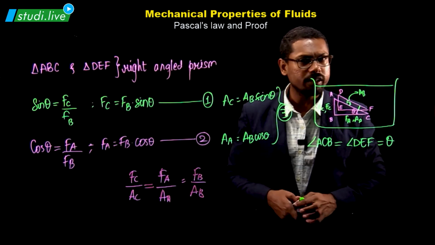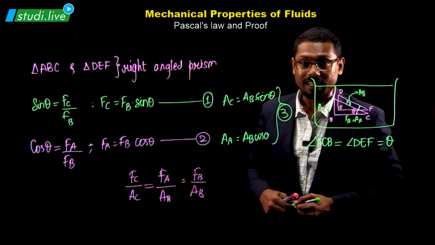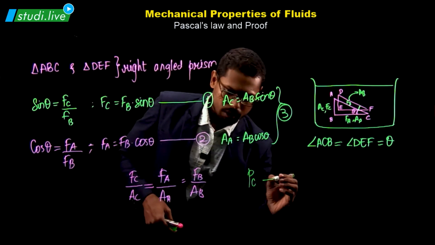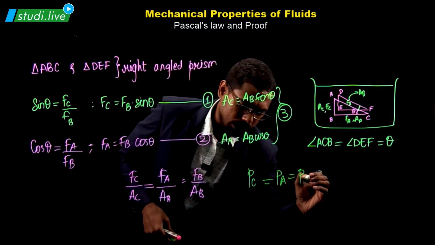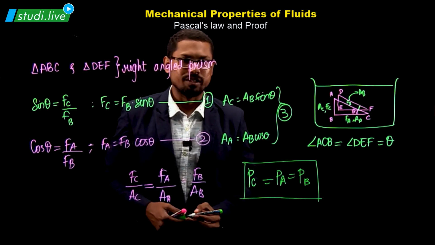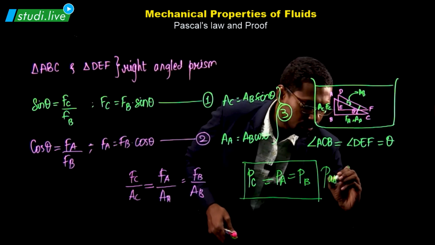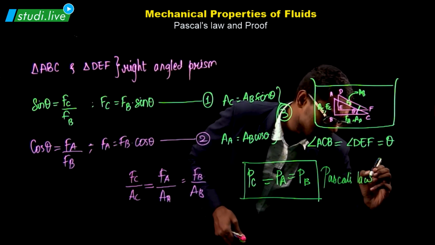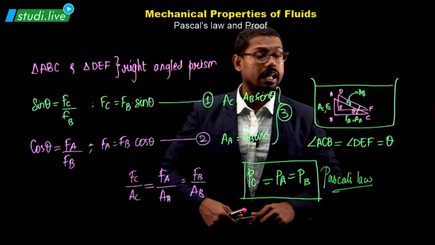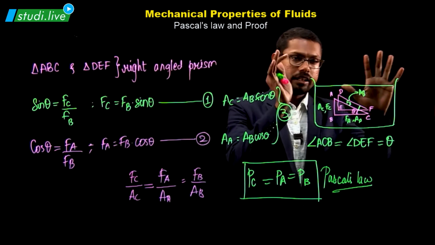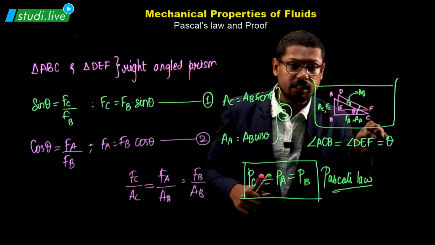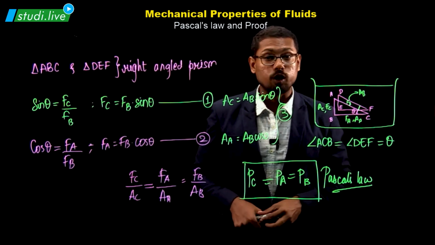What is force acting per unit area? Is it not pressure? It is. So technically PC, the pressure at point C, is equal to the pressure at point A, is equal to the pressure at point B. This happens to be our answer, where Pascal's law is completely proven. Pascal's law always said that the pressure acting is always the same in all directions and in all conditions. That means if I take this container, the pressure over here, here or anywhere inside the liquid is always the same.